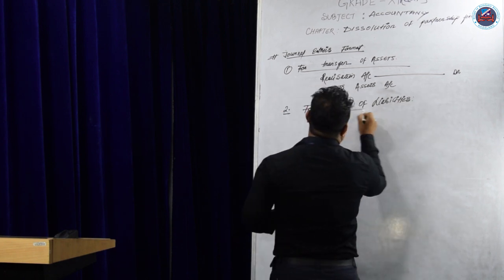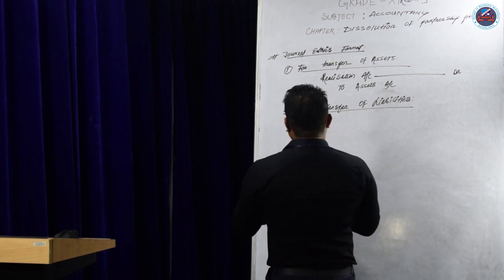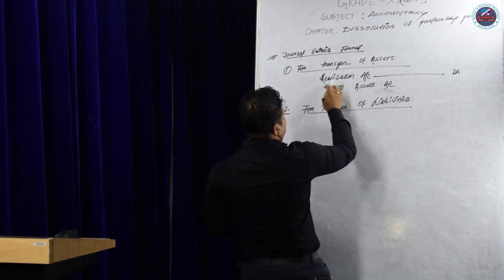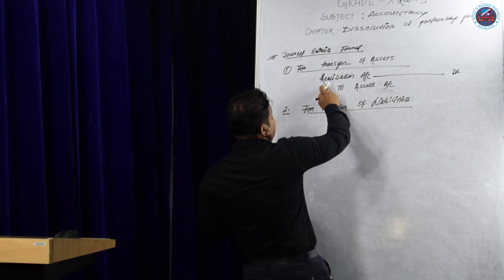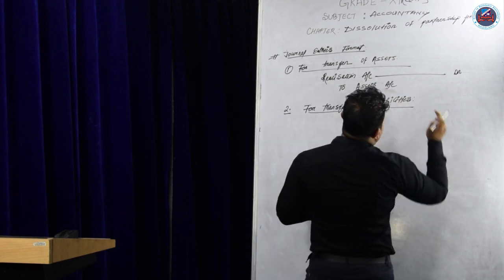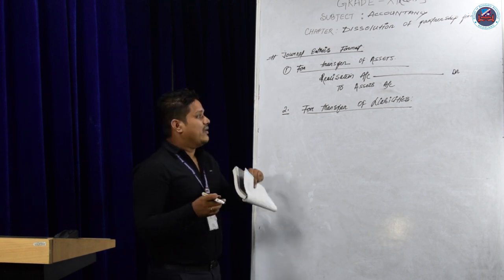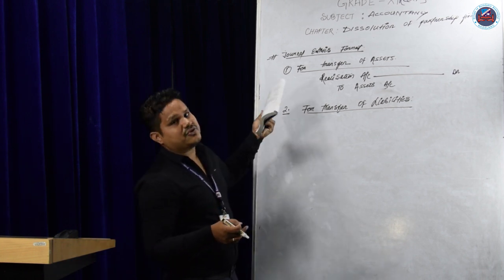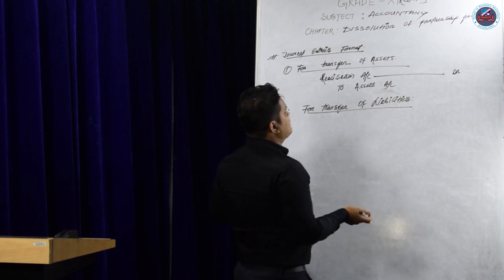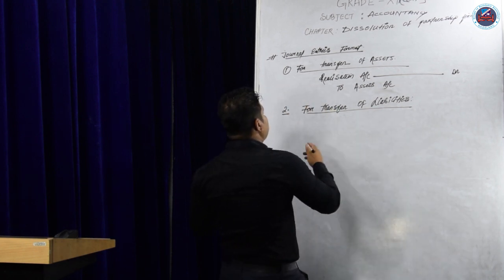For transfer of liabilities, what will be the entry? Same as assets: if an asset is transferred, the entry will be realization account debit to asset account. That means realization debit and assets credit. When liabilities transfer, it will be opposite. Liabilities account debit, that is, liabilities will be debited and realization will be credited.